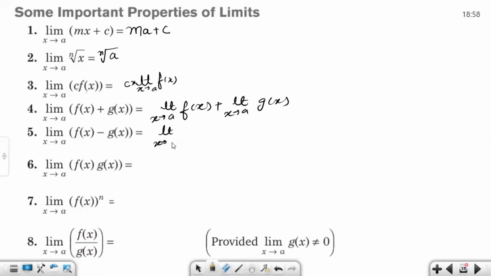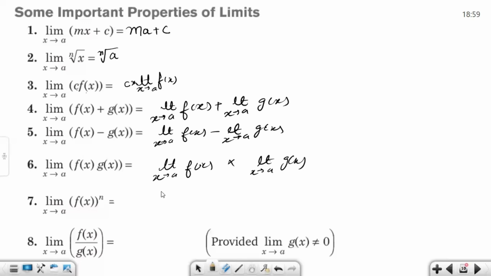Here it is the same. If two functions are getting multiplied and their product is under the operation of limit, we can separately apply the limits on that also. Now multiplying this, limit x tends to a of g of x. And if it is the case of power, then it is the same.